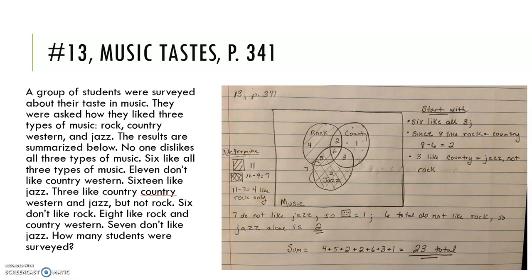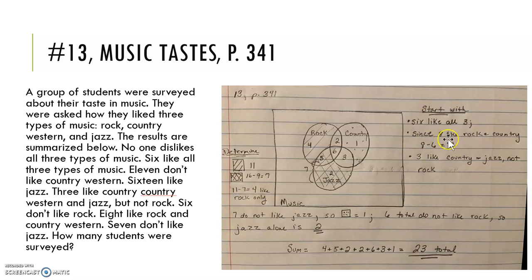So, what I've done, I have written on the right-hand side the more blatant information that was given to us directly that I could use to fill in some of the sections. This problem is a little harder because you're told a lot of not information. So there are multiple steps that are required then to figure out what each little section would be in terms of a number, but we can figure it out. What we do know is that 6 people like all 3 types. So we can label that immediately by putting a 6 at the intersection of rock, country, and jazz.